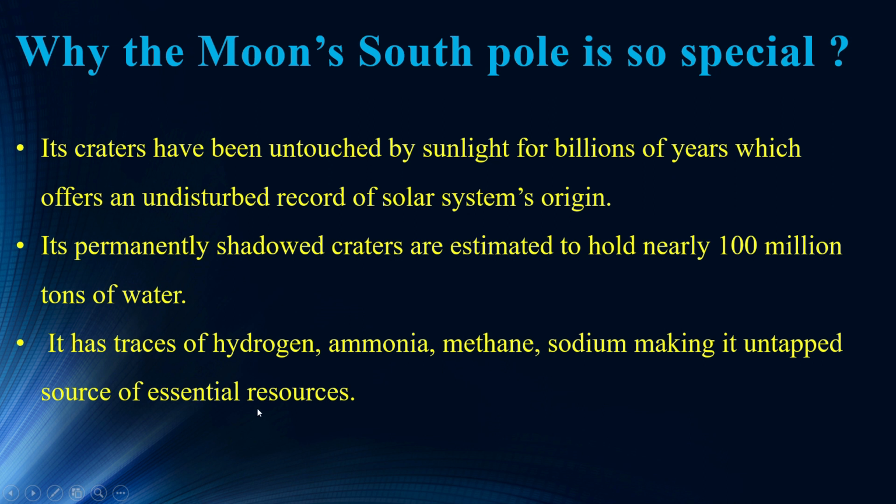NASA claims that the temperature at this south pole may be as low as minus 230 degrees Celsius. So maybe it contains the fossil records of hydrogen, water, ice and other volatiles from the early solar system. All these reasons hold some clues to early life. So maybe due to this reason the south pole is so special for us, and we are going to land at the south pole of the moon.